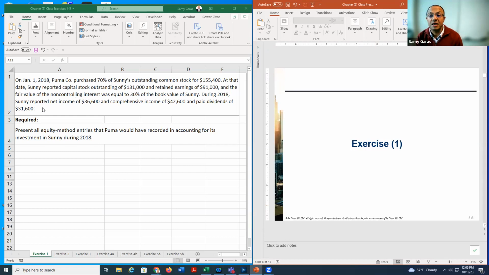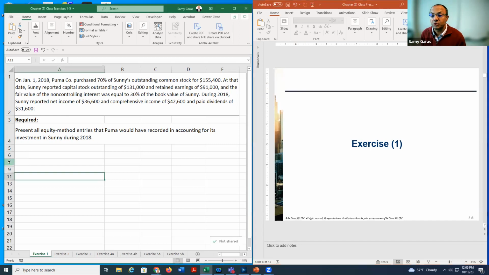The subsidiary company made net income of 36,600, comprehensive income, which means ordinary net income plus extraordinary transactions, and paid dividends of 31. So the income, the comprehensive income, and the dividends are split between the parent, which will take 70%, and the NCI, which will take 30%.